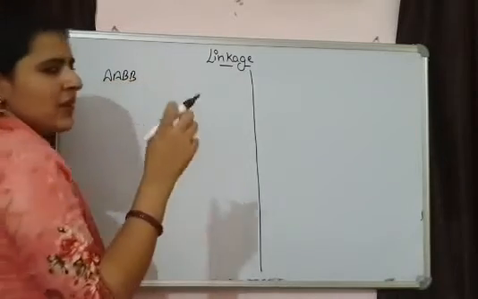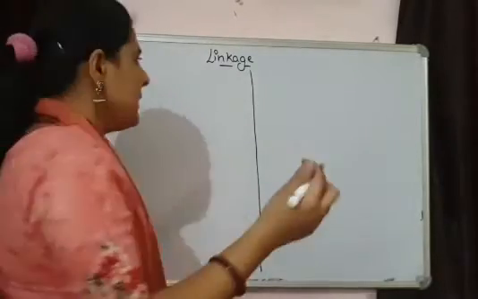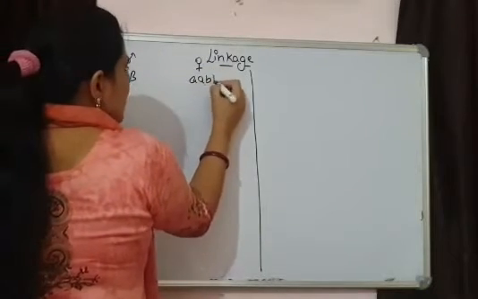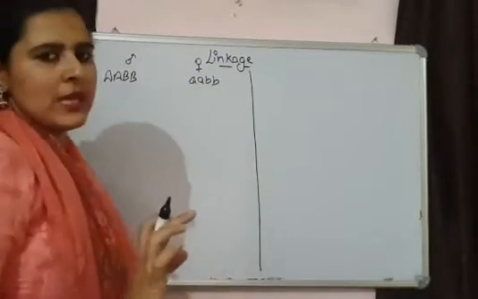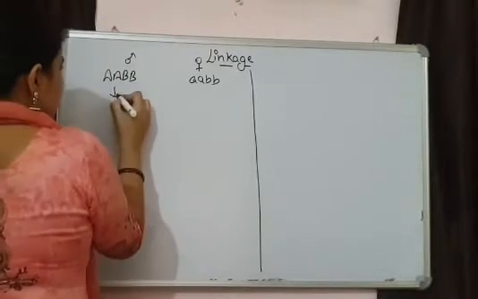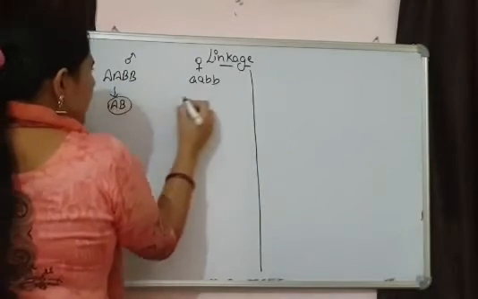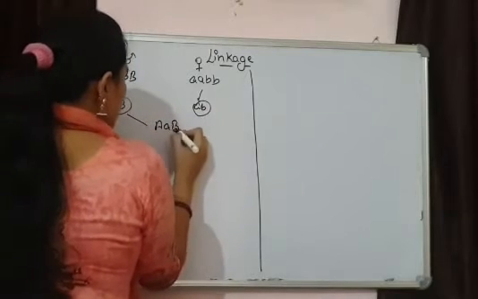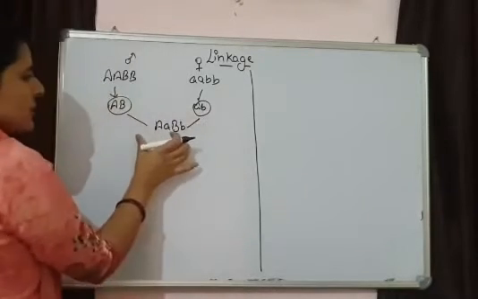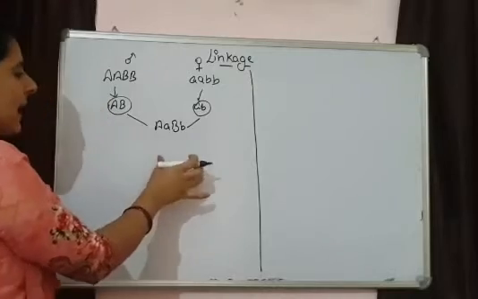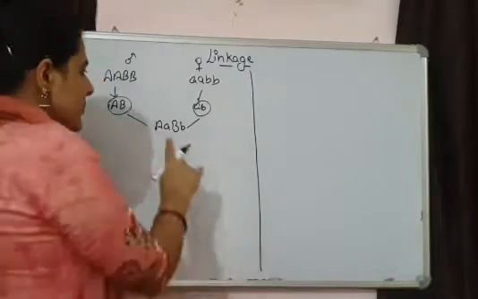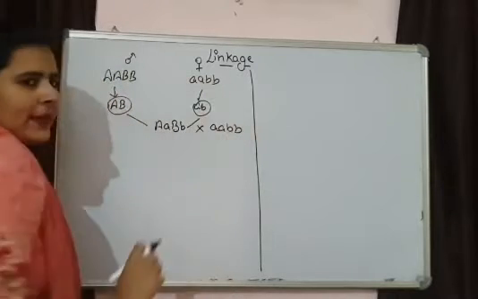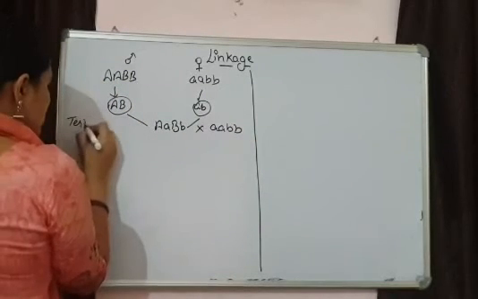Say I am considering one A and another B. So, these are the parental types. One is homozygous dominant and another one is homozygous recessive. The gametes are going to form. There is formation of the F1 progeny, that is heterozygous, and when this F1 progeny is crossed with the recessive parent, that is our test cross.